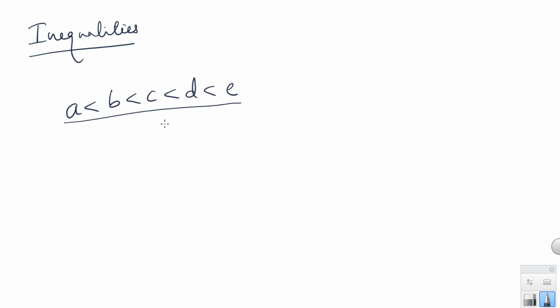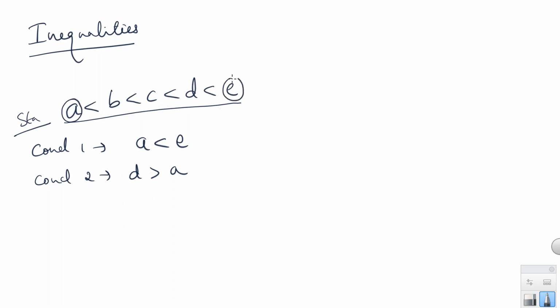You just need to answer whether the given conclusions are true or false based on this particular statement. Let's say conclusion 1 for this case is A is less than E. Conclusion 2, B is greater than A. Now we need to answer individually whether conclusion 1 is true or false and conclusion 2 is true or false. Before finding true or false, first we have to compare A and E in the statement.